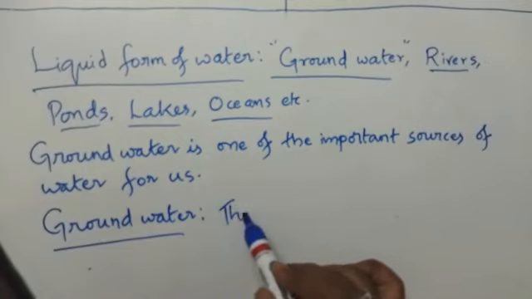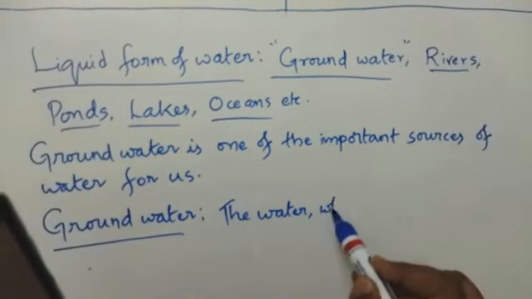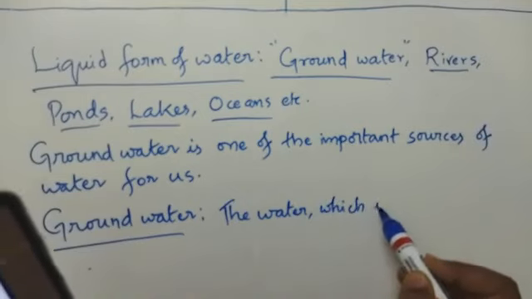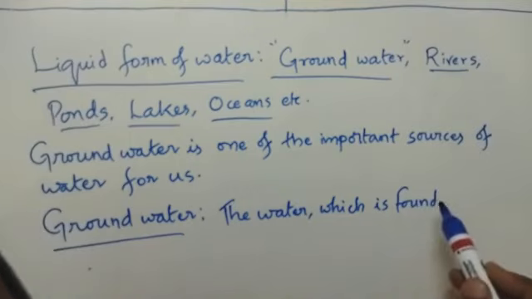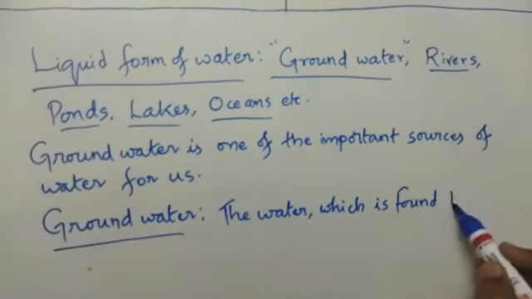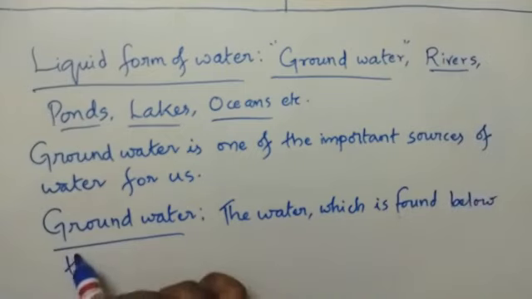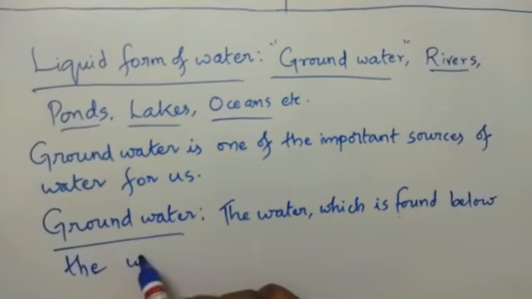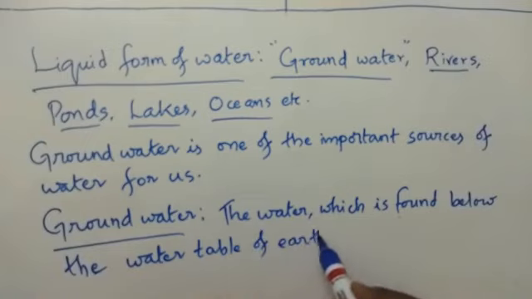The water which is found below the water table of earth is known as groundwater.